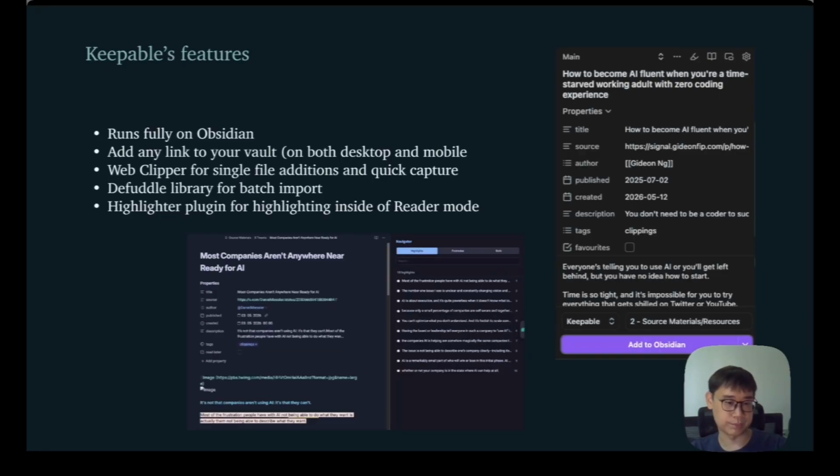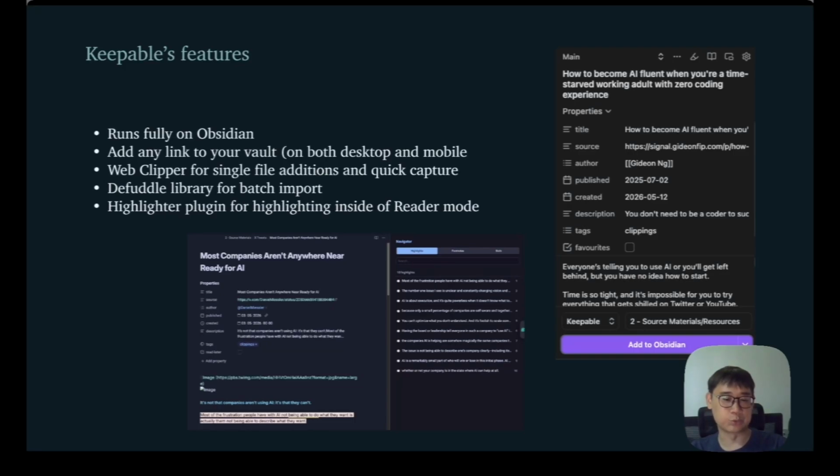It runs fully on Obsidian. Any of the links that you can add to your vault, you can do on both desktop and mobile, particularly with the Web Clipper extension by Obsidian. And you can also use the Fado library, which is a skill that I added in as well, so that you're able to mass import all of the different links, similar to what I did for all my Telegram channels.